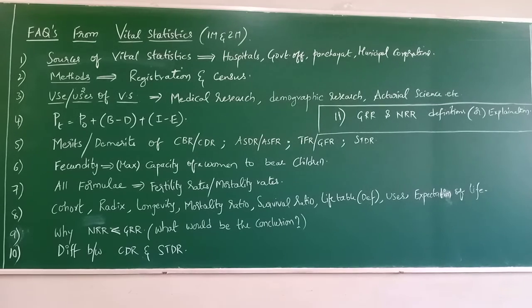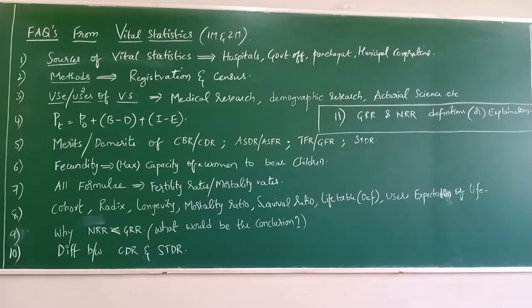Next, difference between CDR and STDR. This is one more question. What is the first difference of CDR and STDR? In CDR, the common population will be considered as weights, but in STDR, the standard population should be considered as weights.